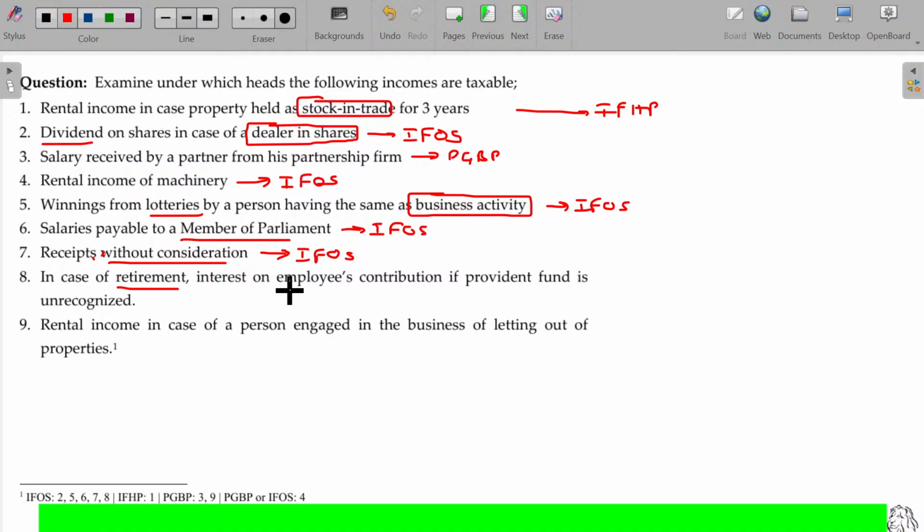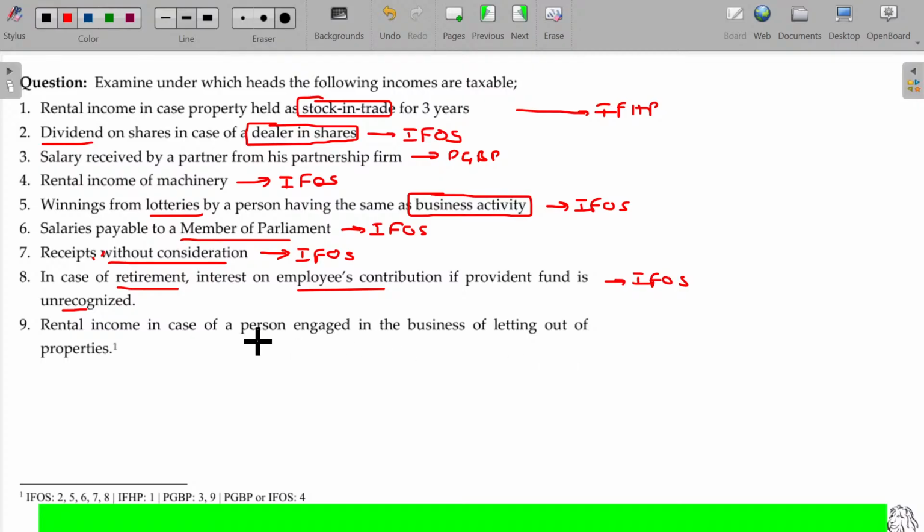In case of retirement, interest on employees' contribution if provident fund is unrecognized. So we already studied that in the PF case. If it is unrecognized, then employer's contribution will be considered under salary. But employees' contribution is not taxable at the time of receipt from the unrecognized provident fund. But interest on such employees' contribution will fall under income from other sources. Go and refer to the salaries head again.